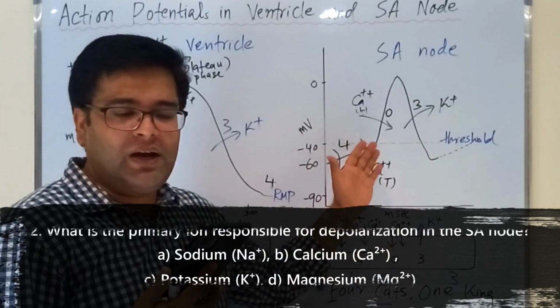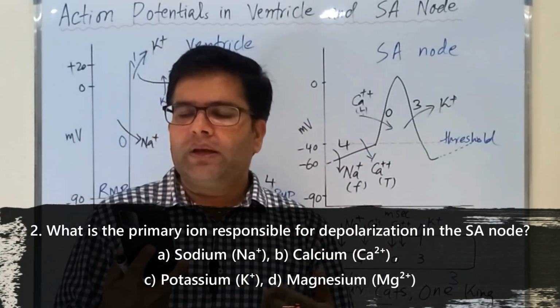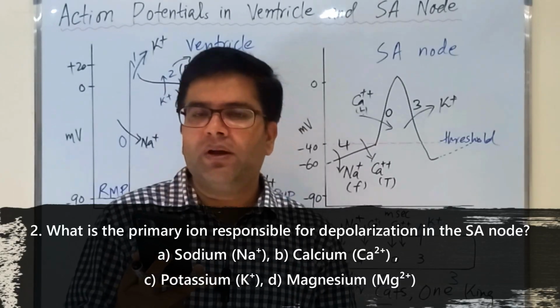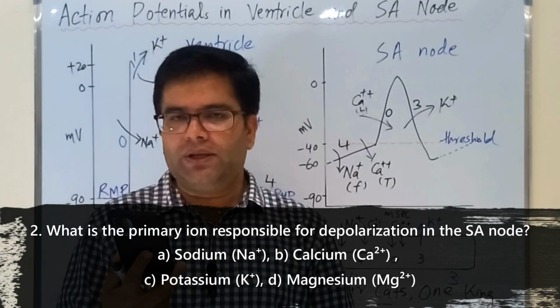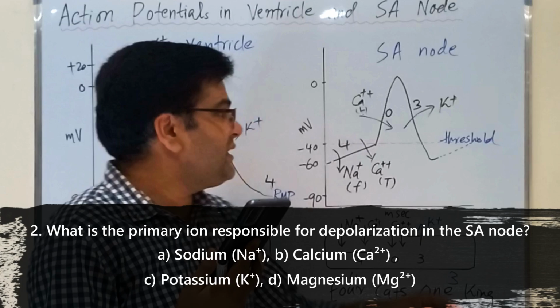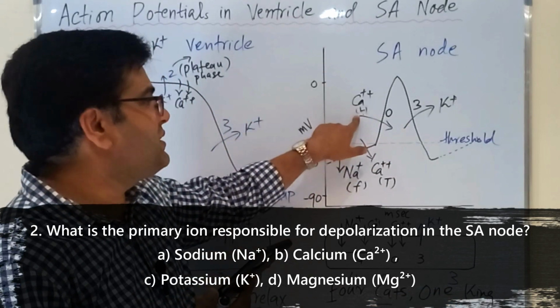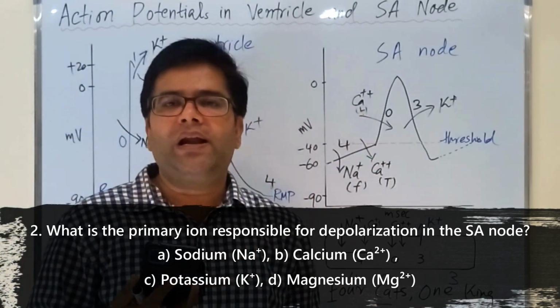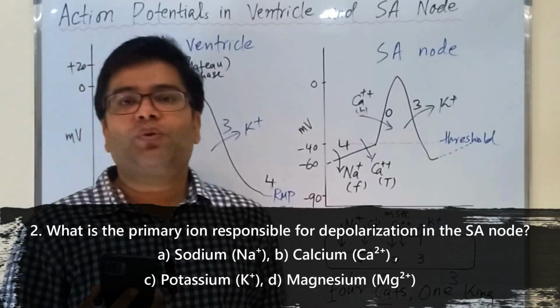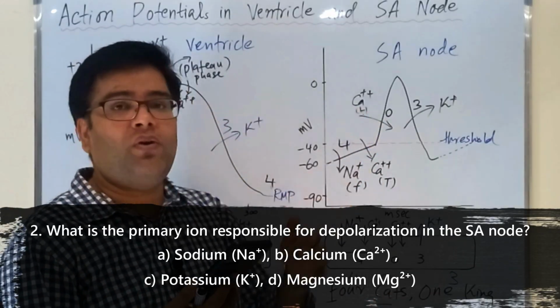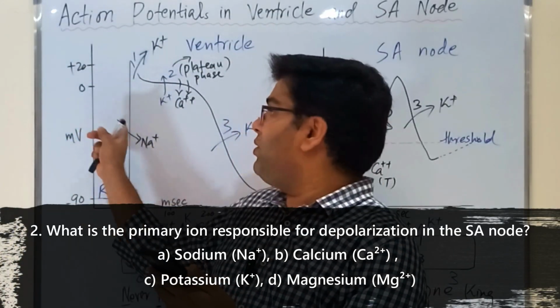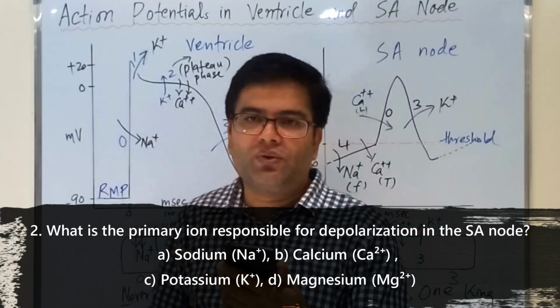Next question: what is the primary ion responsible for depolarization in the nodal fiber? The options are sodium, calcium, potassium, magnesium. The answer is calcium. You can see that during depolarization, calcium passes through the L-type channels. This is responsible for depolarization. This is different from the ventricular muscle, in which depolarization is because of the influx of sodium.